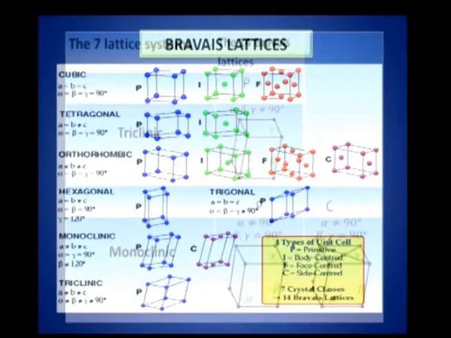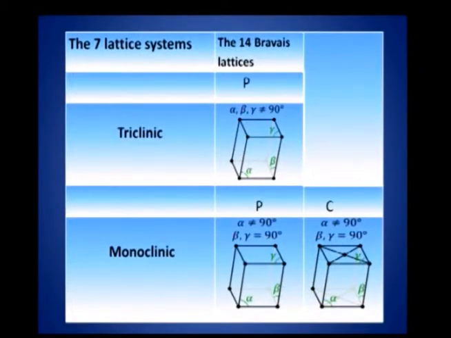Then I am showing these 14 lattices in greater detail here. Once again, one of them is triclinic, monoclinic. The reason why I am showing this again is that cubic will have 3 kinds of lattice types. Monoclinic, one is P primitive and C is the side centered, that is, the atom at the lattice point at the center, that is called side centered.